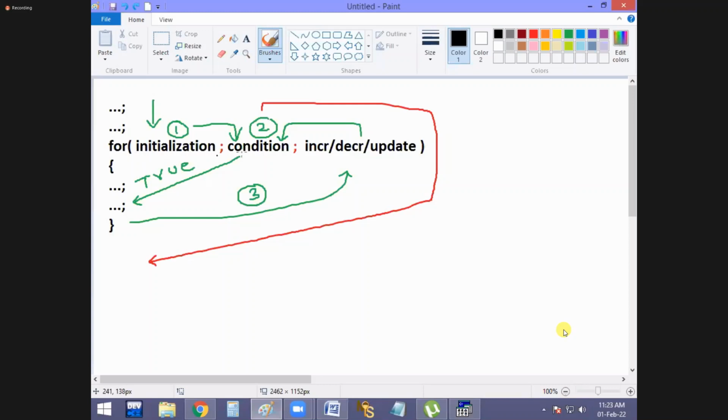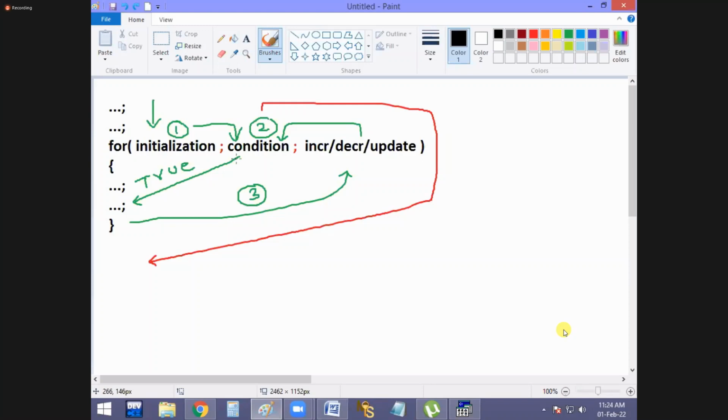Now at that time, there is no increment, decrement, update. But from the second time onwards, increment, decrement happen and no initialization. That means the first time initialization happens, no increment, decrement. The second time initialization does not happen, only increment, decrement. Got it now? That is the difference, okay, for initialization.